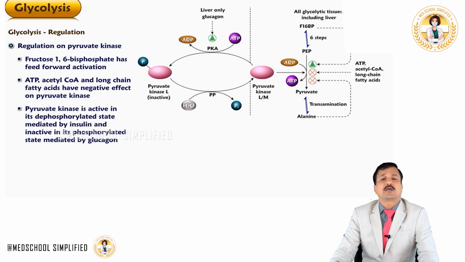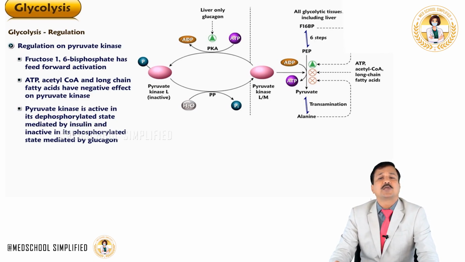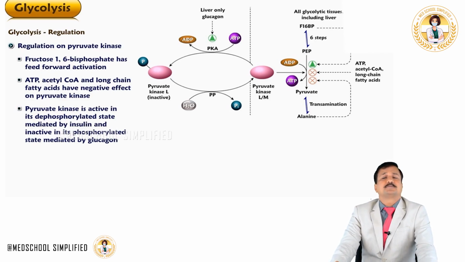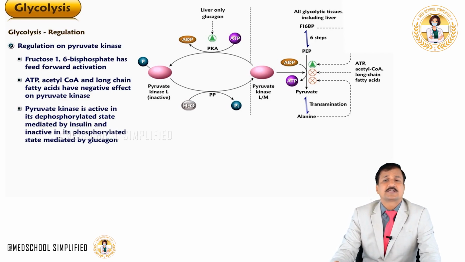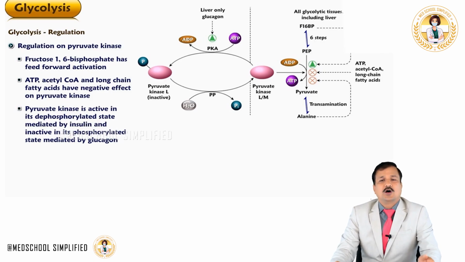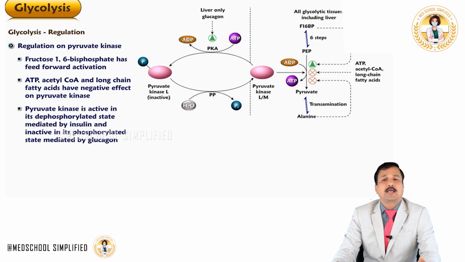And whenever the person goes into fasting condition, glucagon is going to activate the protein kinase A enzyme, and that protein kinase A is going to add phosphate to pyruvate kinase and keep the enzyme inactive, thereby glycolysis is inhibited. So, insulin under well-fed condition is going to keep glycolysis active by keeping pyruvate kinase in a dephosphorylated state, whereas glucagon is going to keep glycolysis low by phosphorylating pyruvate kinase.